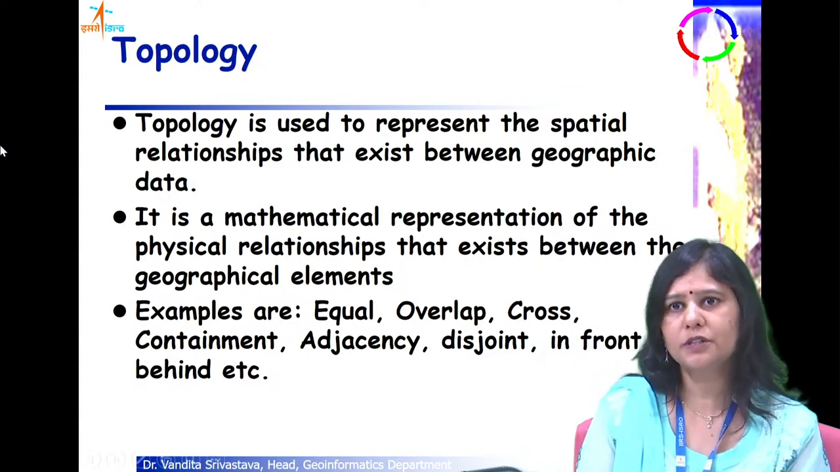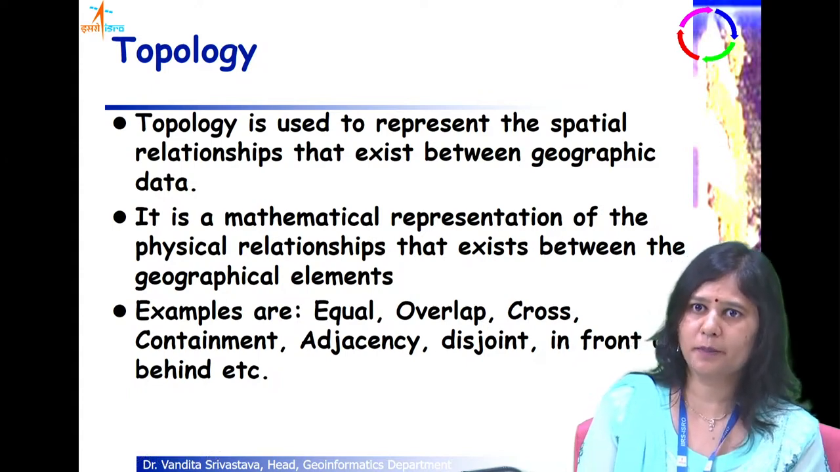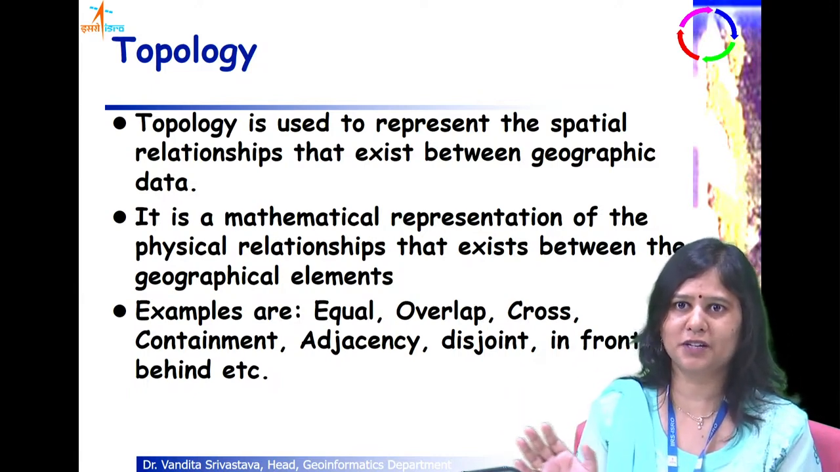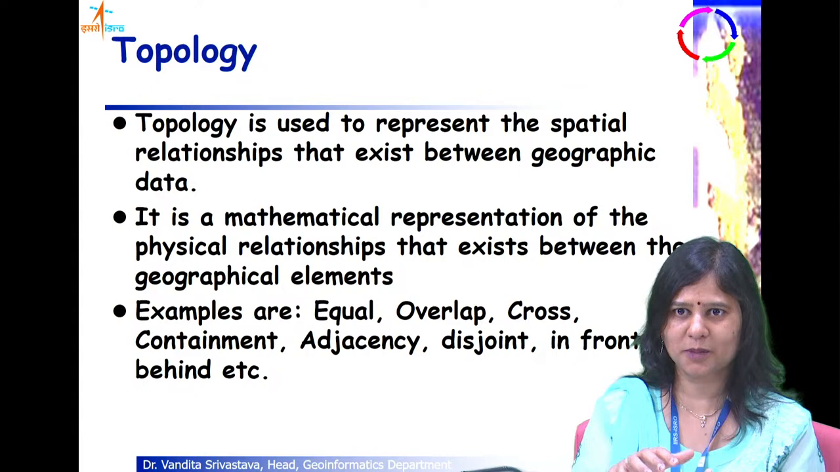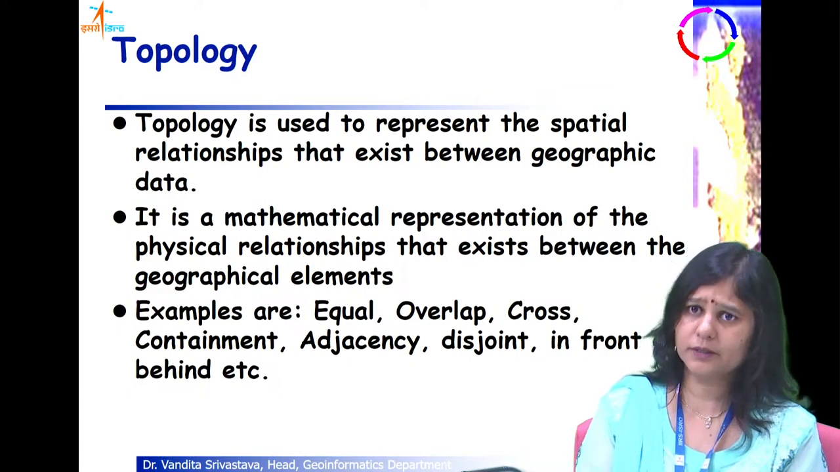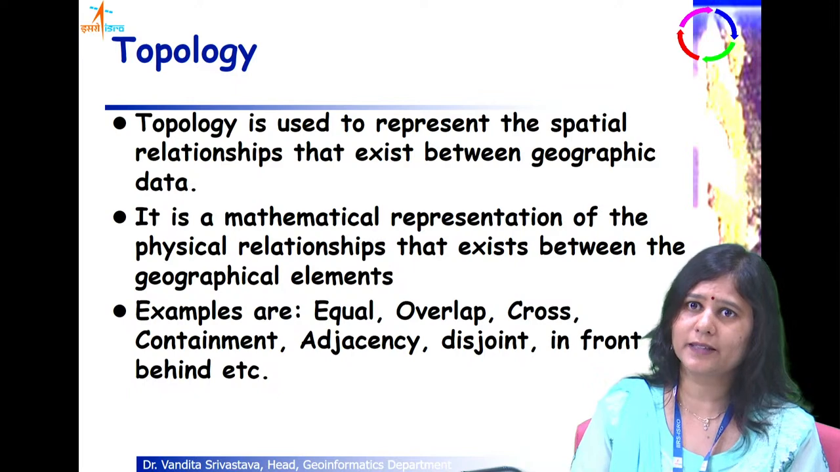So topology is the concept that provides representation. It is a mathematical representation of the spatial relationships. We are not talking about any other type of relationships. We are talking about the relationships that pertain to the geographic space. So it is a mathematical representation of the spatial relationships that exist between various geographic features.